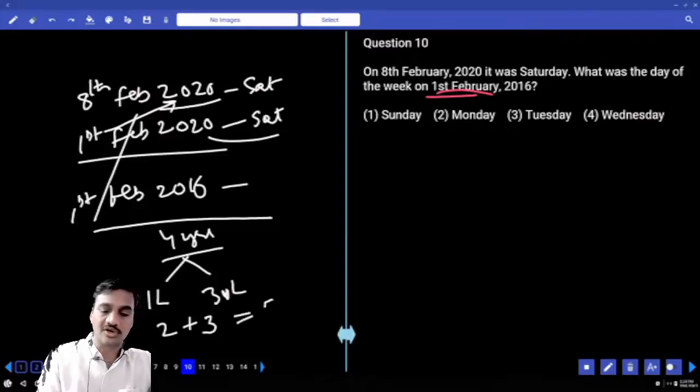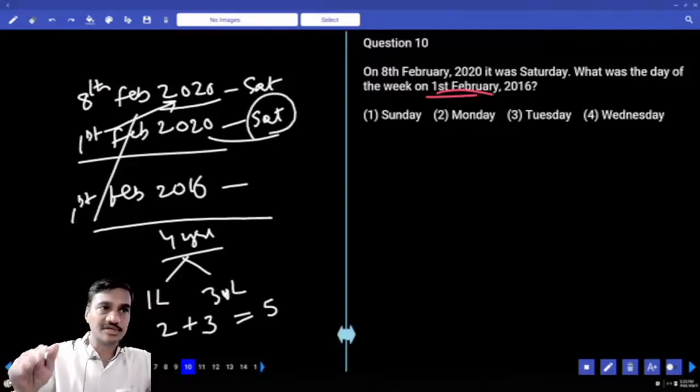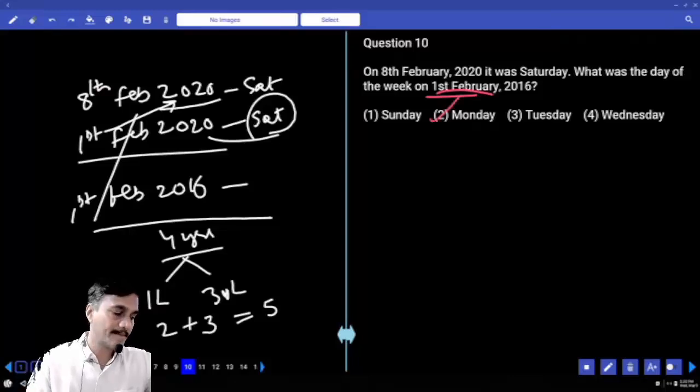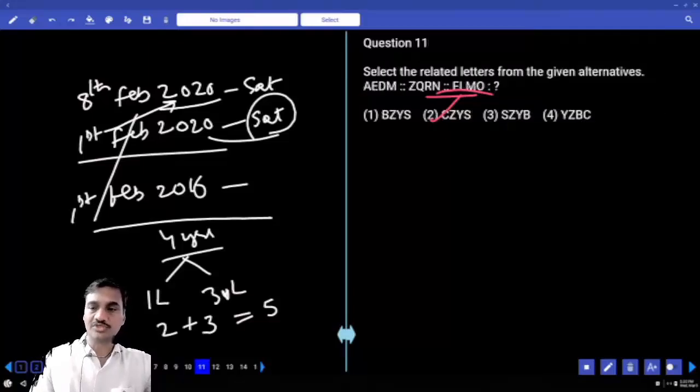And so altogether how many odd days we have? 5 odd days. As you are moving backwards, 5 days back to Saturday. 5 days back to Saturday means 2 days forward. That is Sunday, Monday. Monday is answer choice 2. Done with this? Question number 10, it is Monday, choice 2 is the answer.